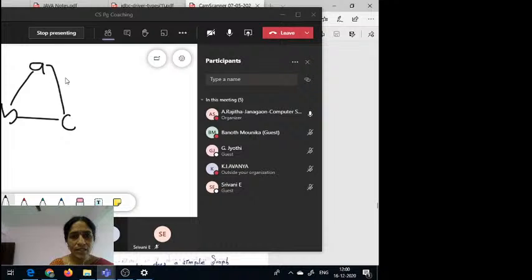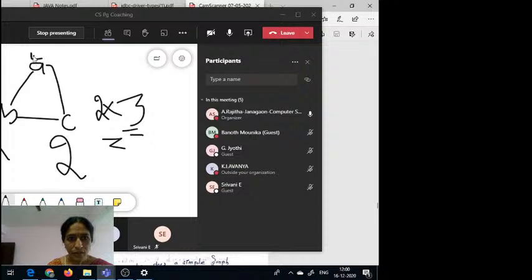In this case, twice the number of edges: how many edges are there here? 3 edges, 2 into 3, that means 1, 2, 3. Twice the number of edges equals the degrees. Degree for this one is 2, for this one is 2, for this one is 2. That means 2 plus 2 plus 2, the sum of all vertex degrees equal to what? 6. 6 equals 6.